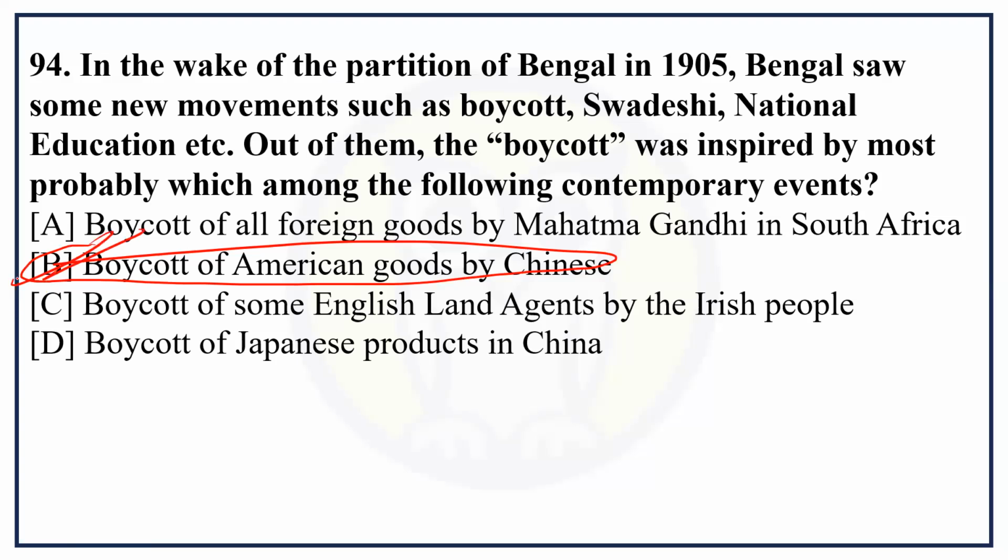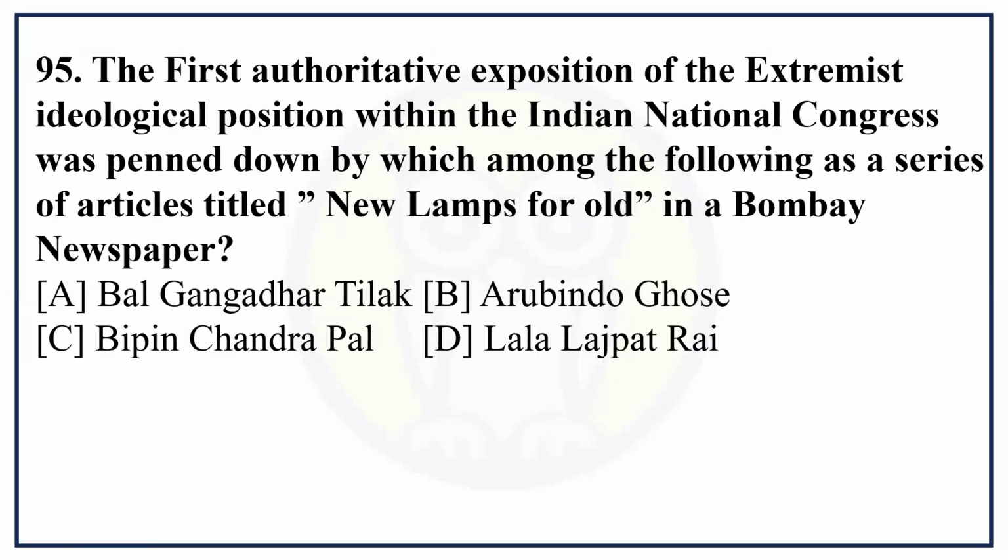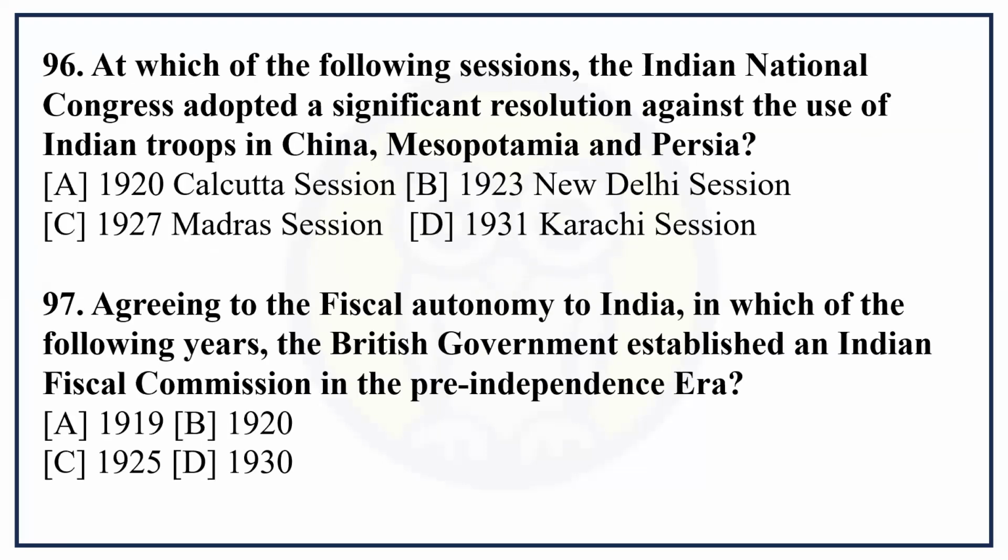This is the correct answer. The first authoritative exposition of the extremist ideological position within the INC was penned down by which among the following as a series of articles titled New Lamps for Old in Bombay? Aurobindo Ghosh is the correct answer.